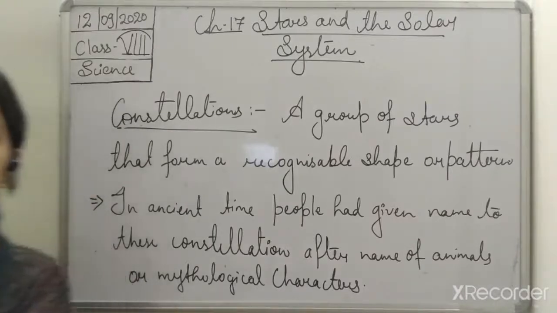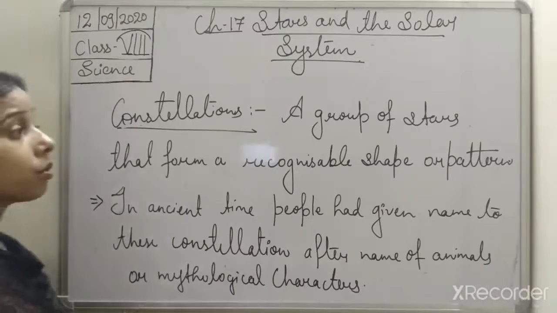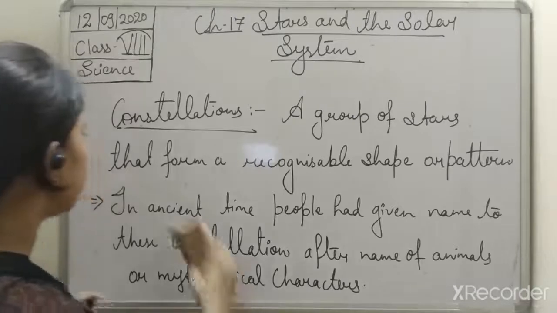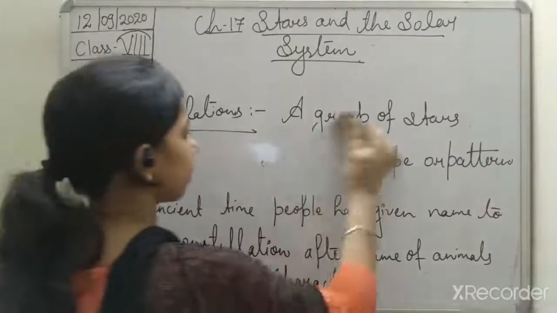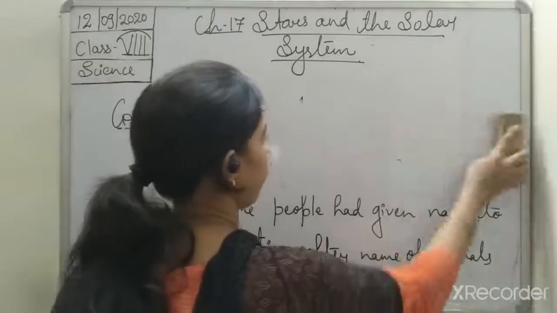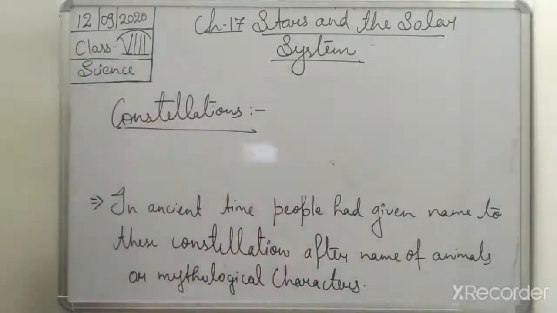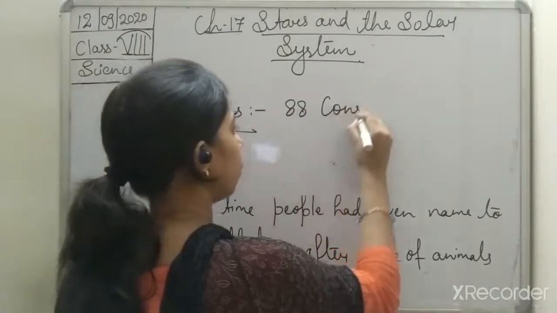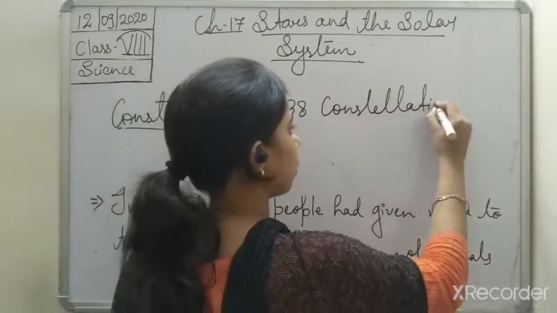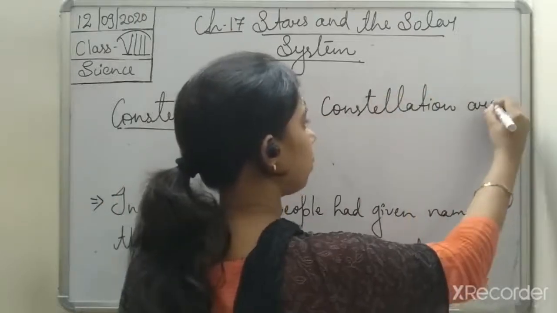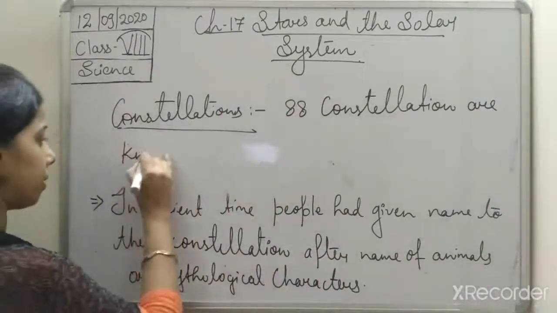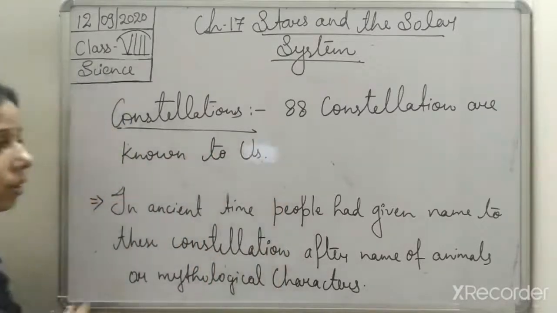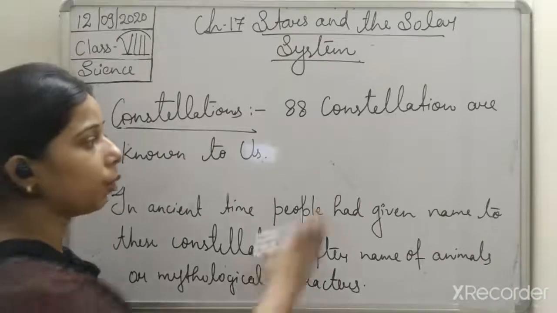How many constellations are there, students? Almost 88 constellations are known to us. So we can write it: 88 constellations are known to us.